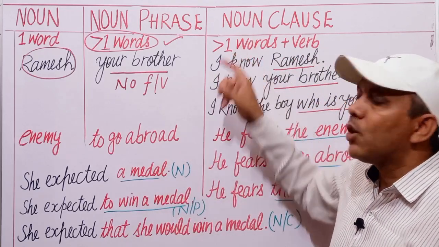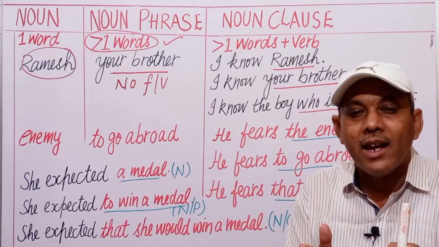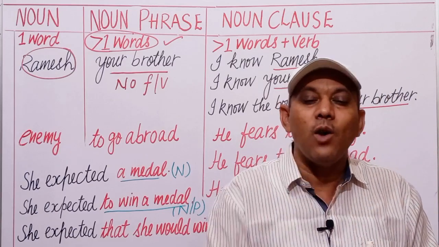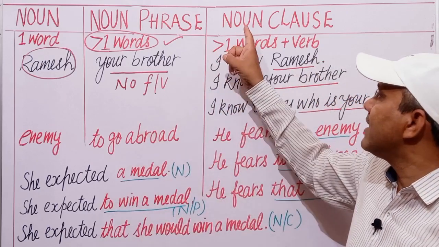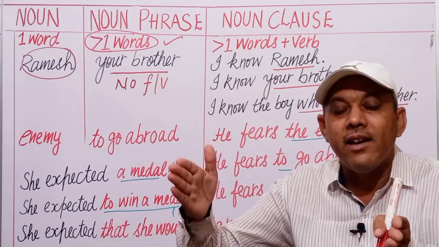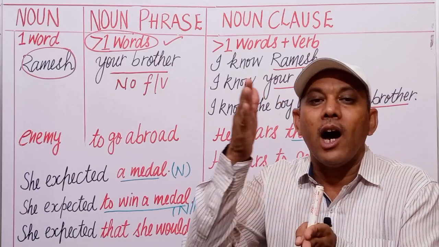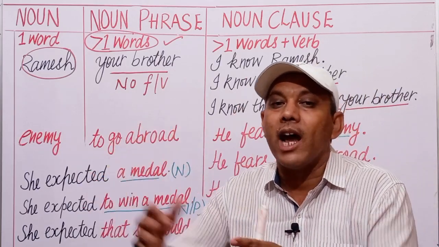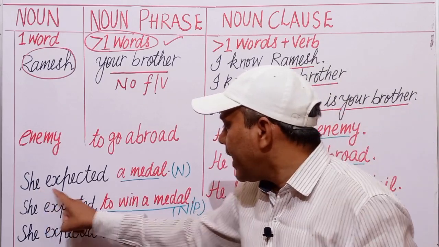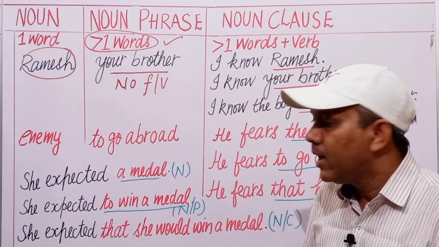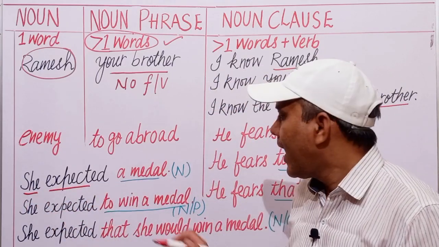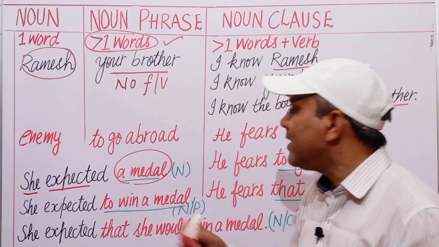But in case of a noun clause, when a subject-verb combination acts as a noun in a sentence, it is known as a noun clause. Let us learn to extend from a noun phrase, and then to a noun clause in a sentence. For example, she expected a medal. In this sentence, this is subject, this is verb, and this is a noun, a medal.